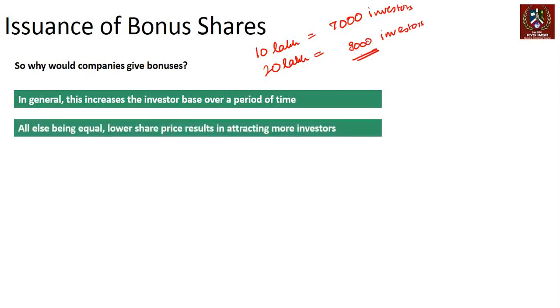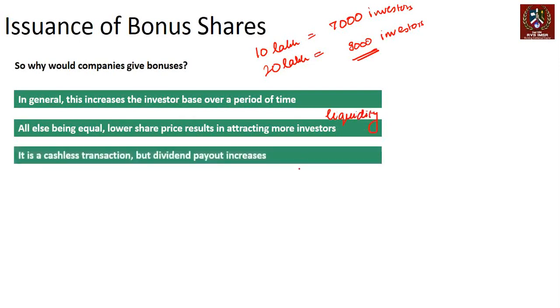All else being equal, a lower share price results in attracting more investors. There is higher liquidity that comes in. It's a cashless transaction, but dividend payout increases. So it's a way of rewarding shareholders without actually taking any cash hit.